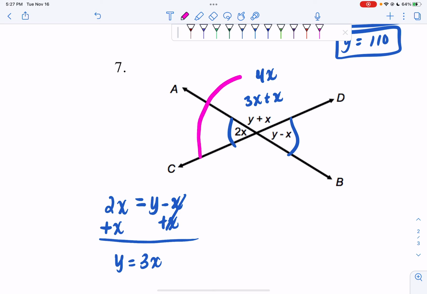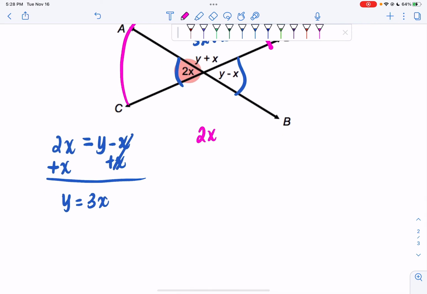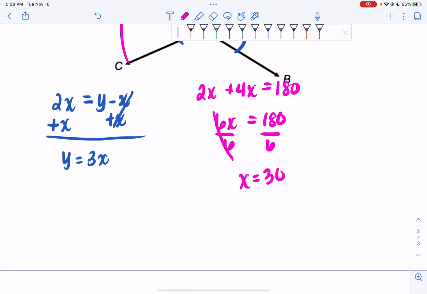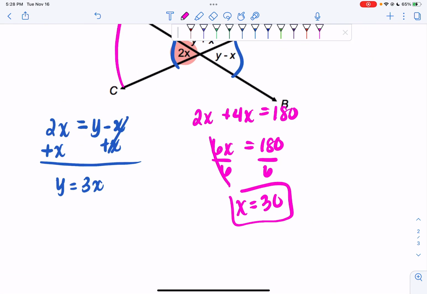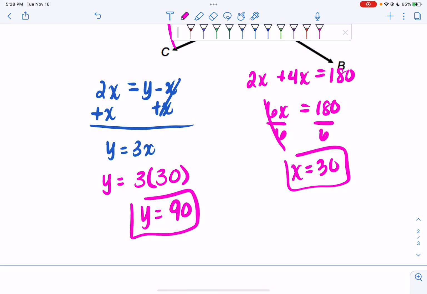So now I know that these two angles, let me make it bigger, will add up to 180 degrees. So I have my 2x, my 4x, and I set them equal to 180. So I have 2x plus 4x equals 180. 2x plus 4x is 6x. That's equal to 180. Divide both sides of your equation by 6, and I get x is equal to 30. But the thing is, I know y is equal to 3x. So I go to my y, do 3 times 30 because x is 30, and then I get y is equal to 90. And that's my final answer.